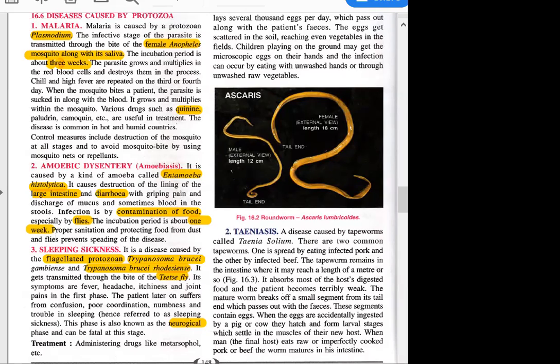Basically, you have not yet read the details of the brain. So sleep is usually controlled by a part of the brain known as the hypothalamus, and along with it there are other things also.